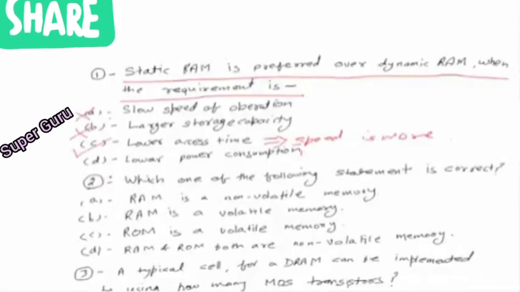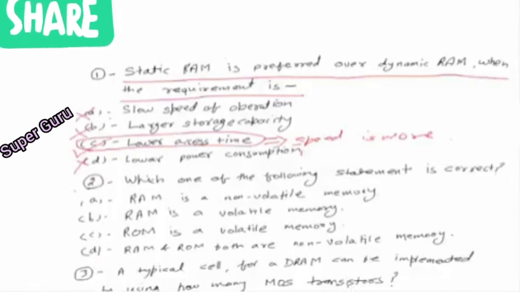Option D is lower power consumption. We know that dynamic RAM is made up of MOSFET devices, so they consume less power. So static RAM consumes more power, and this is also not a right option. So our right option is option number C.